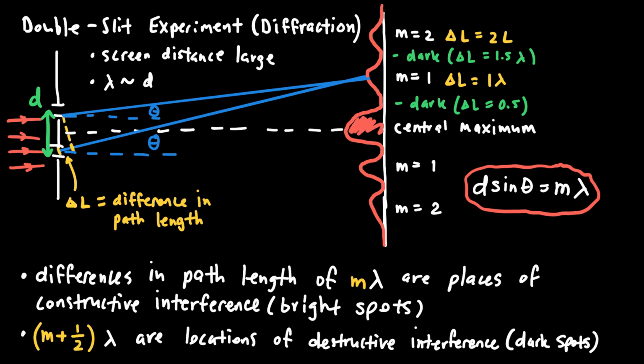In some places it's dark, like in this location here. And then again bright, dark, and then bright. And so what we're observing are places where there's constructive and then destructive, constructive and then destructive interference. That constructive and destructive interference occurs in places where the amplitudes either add up or they subtract.